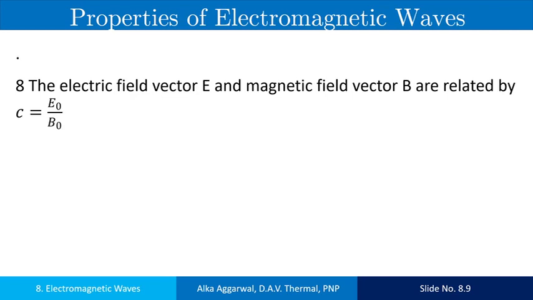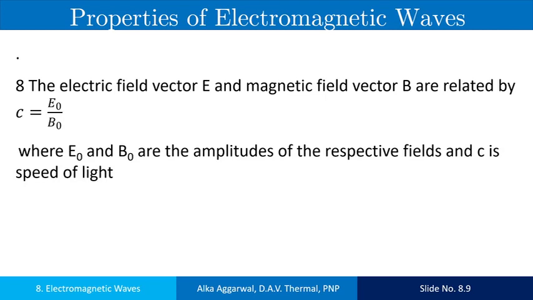The electric field vector and the magnetic field vector are related in the form of C equals E by B. It is related as C is equal to E by B, where E is equal to E naught sine omega t minus kx and B is equal to B naught sine omega t minus kx. So it is equal to E naught upon B naught, or E upon B. E naught and B naught are the amplitudes of the respective fields and C is the speed of light.